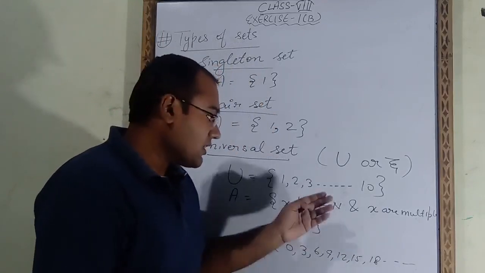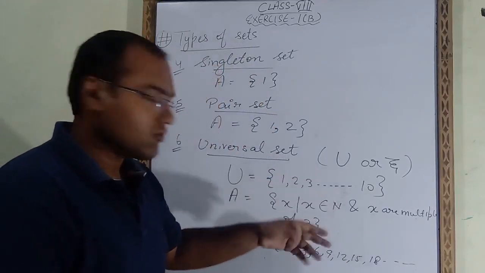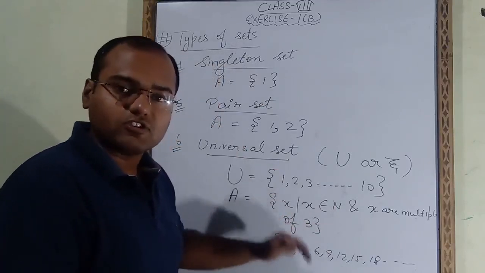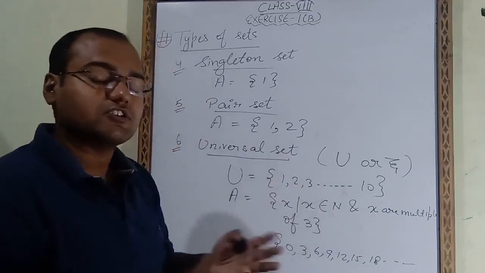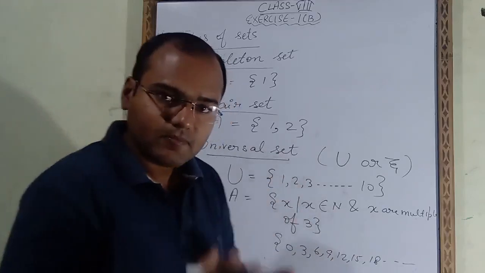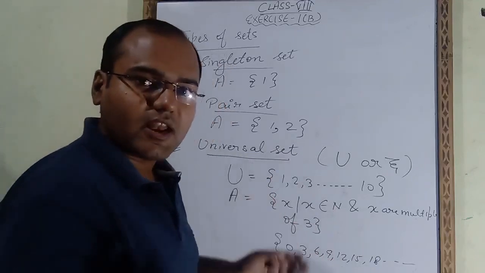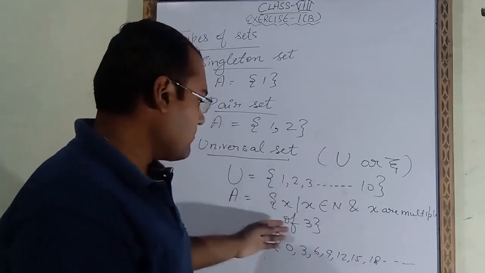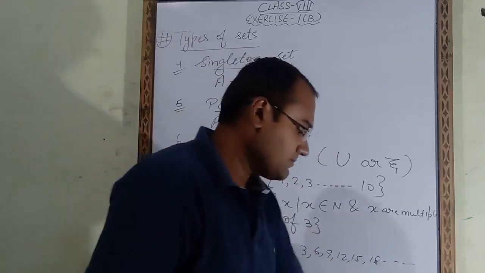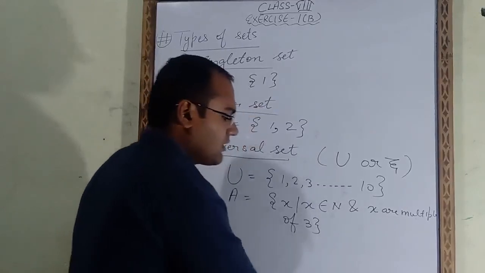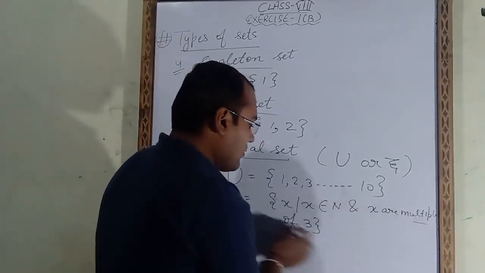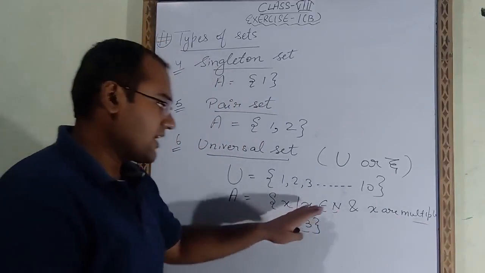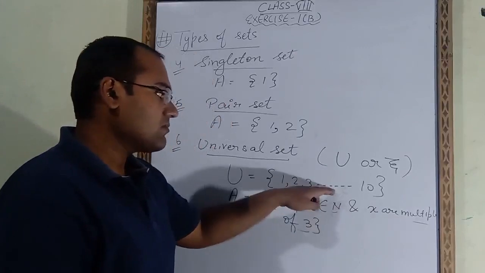But in such questions, what we have to do? Universal set is given. Universal means for A's answer we have to choose the values which are coming in the universal. So what is universal set? Universal set is the set from which we have to select the values of this given set. So multiples of 3 we have to choose from here. So what we have to write? We have to write multiples of 3 and natural numbers. Natural means we will not take 0, and we have to select all the answers from the universal set.